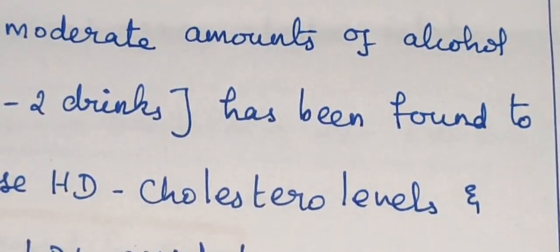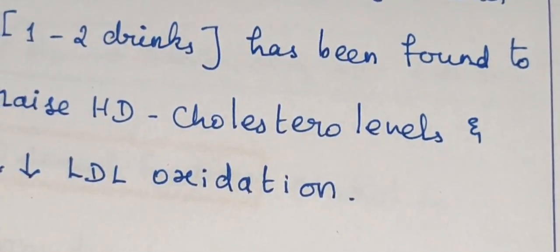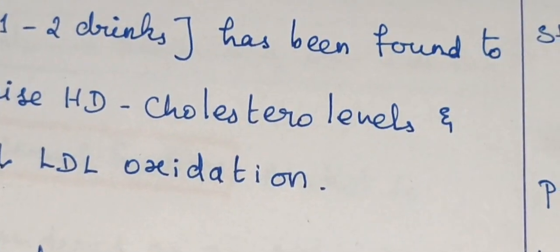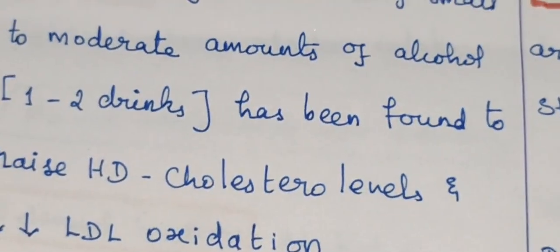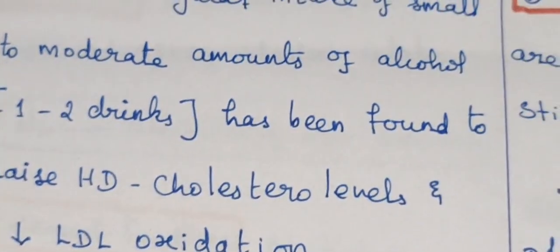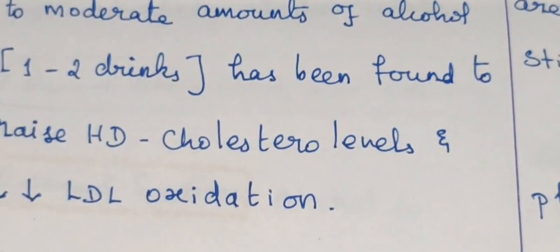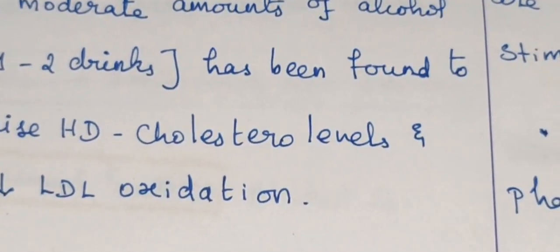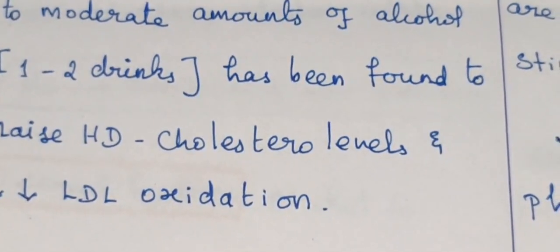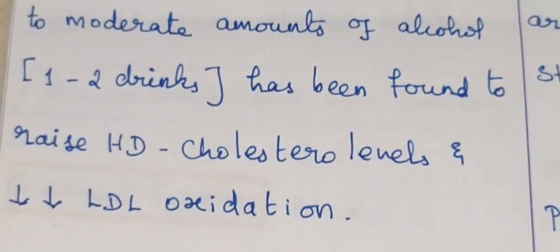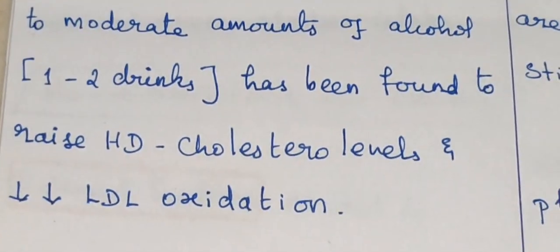Next, what is the action on blood? In blood, it increases good cholesterol and decreases bad cholesterol, doing good for the lipid profile. So when good cholesterol increases, what will happen? It is protective against coronary artery disease. Drinking a small amount of alcohol daily, less than 3 drinks, is protective. But compared to the good, there are more harmful effects. Only 1% is good, 99% is harmful effect. So adverse effects are more compared to the good thing.